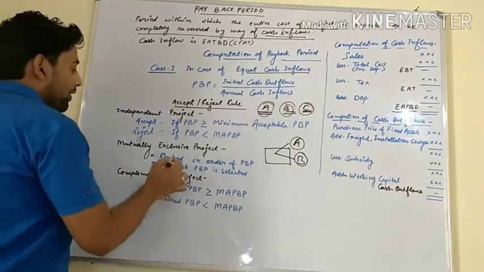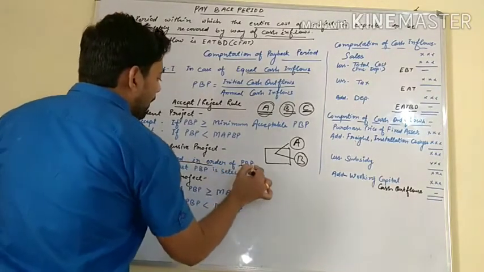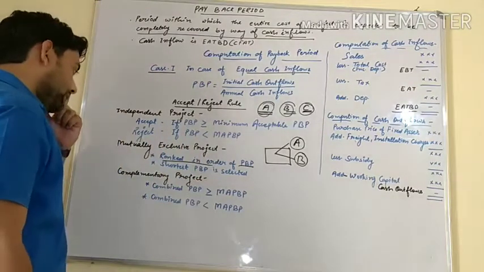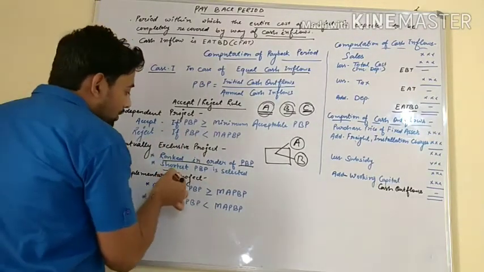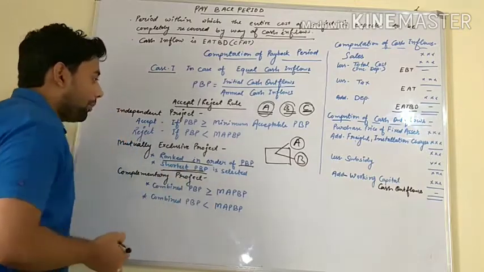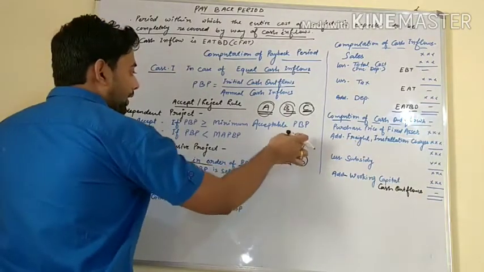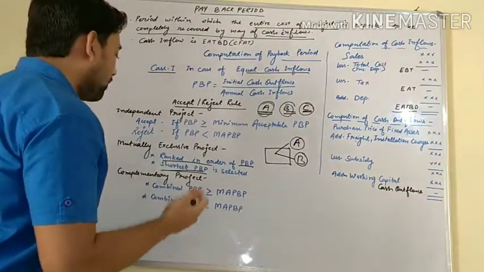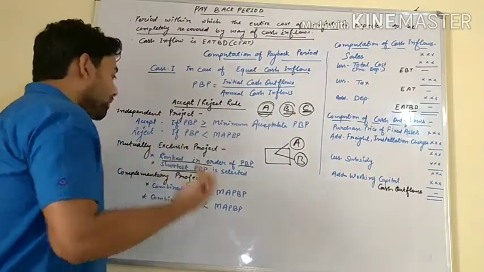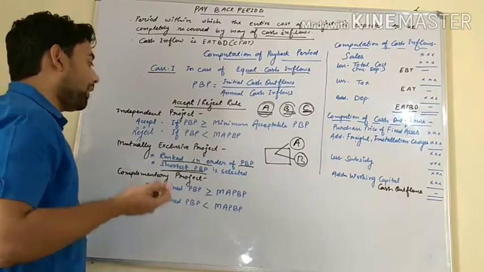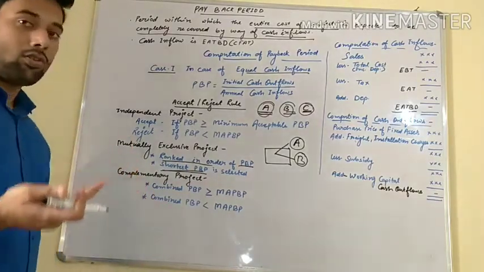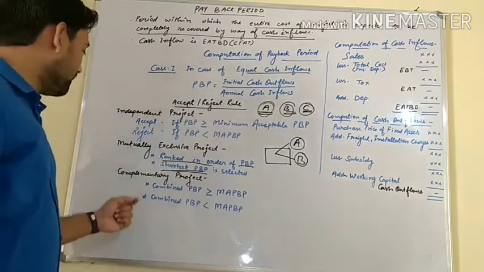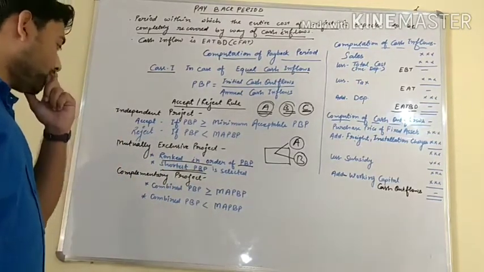First of all, we rank the payback periods, then we see the shortest PBP, payback period. I have projects A and B, and I will rank them first, and after that I will see which project has the shortest payback period. The project which has the shortest payback period can be selected. Okay, let's see. Third is a complementary project.